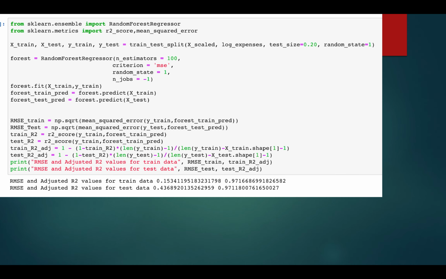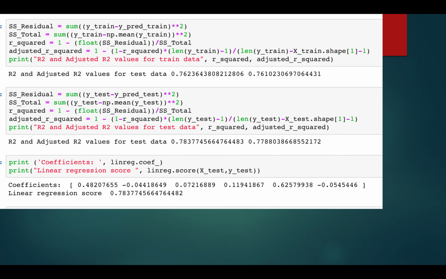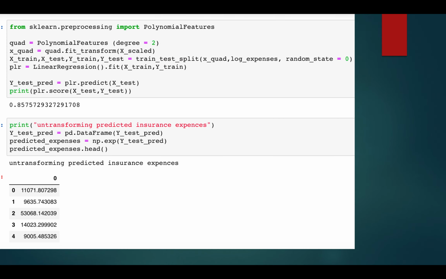Also, we have drawn the random forest regressor. With the random forest regressor, the RMSE value turned out to be 0.4, which is similar to the linear regression. And the adjusted R2 value is higher here, 0.97, while with the linear regression it was around 0.76, 0.77. So here it turned out to be 0.97.